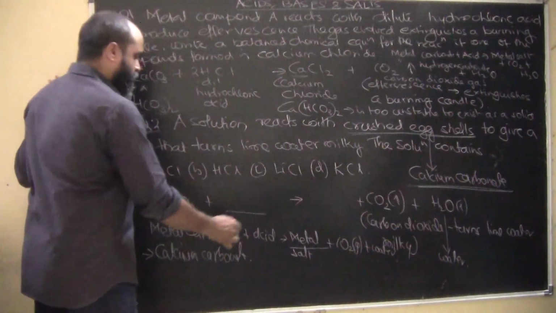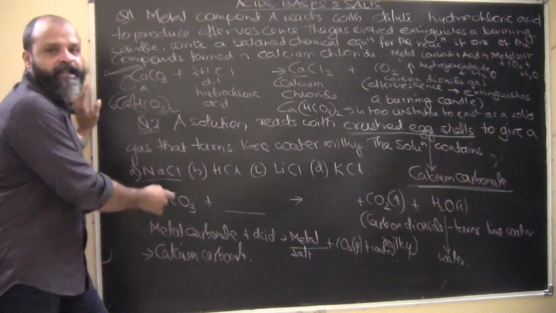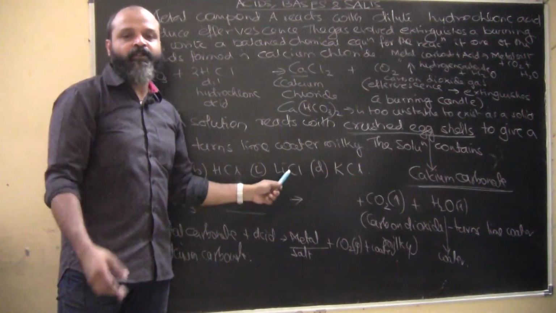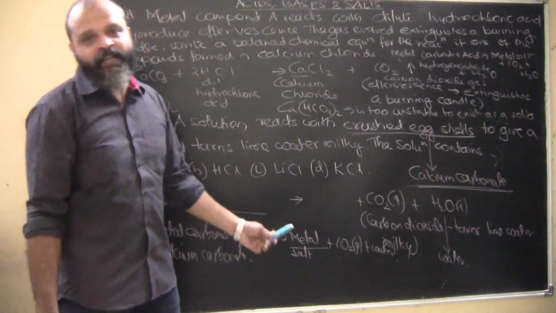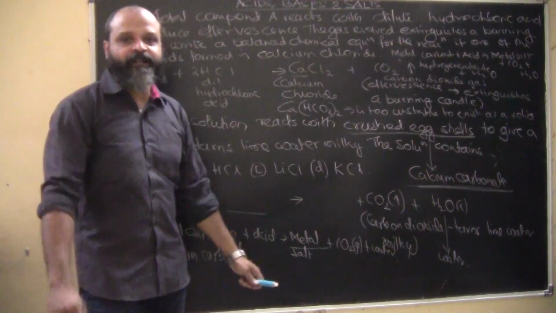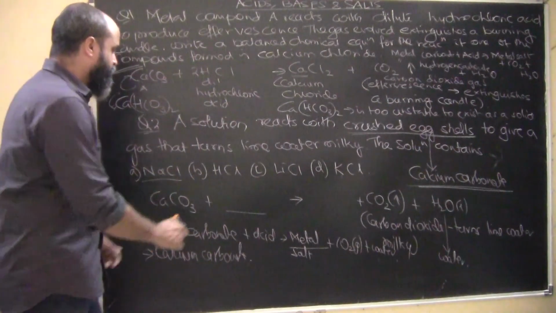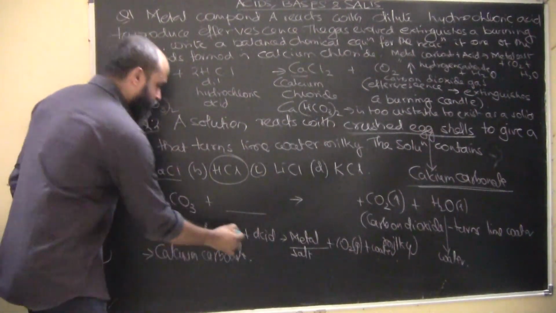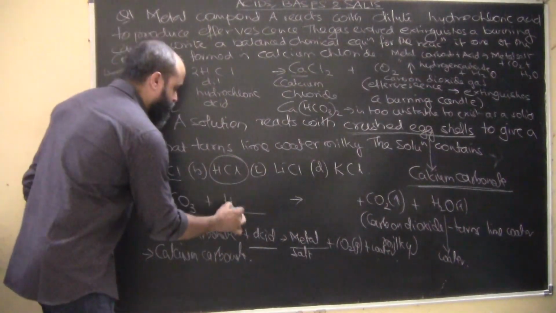Okay. So the metal salt, what could this be? Can it be NaCl? No, because NaCl itself is a salt. Can it be lithium chloride? No, because lithium chloride itself is a salt. A salt is basically the combination of a positive and a negative radical. Potassium chloride, can this be potassium chloride? No, it is also a salt. So what could this be? This has to be nothing but an acid. It's only with an acid that this carbon dioxide will be evolved. So this has to be HCl.